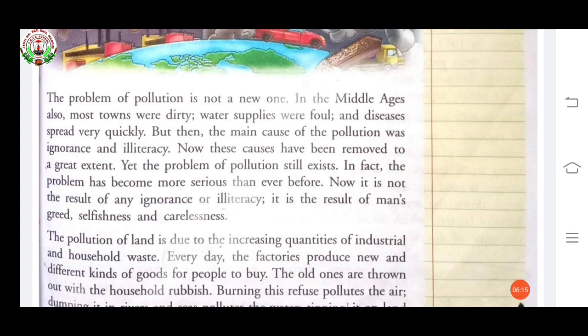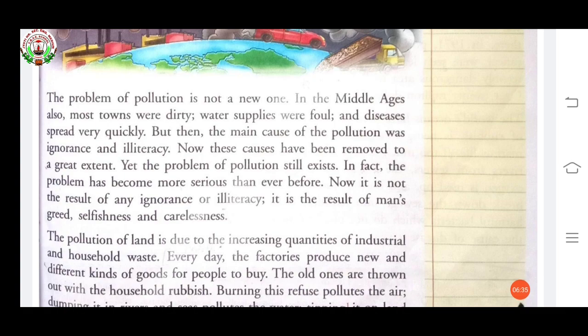Because nowadays we all know from childhood, from class 3, 4, we study what is pollution and we write essays on this topic. Still we are not stopping this. So it is the result of man's greed. Now what is the reason nowadays?